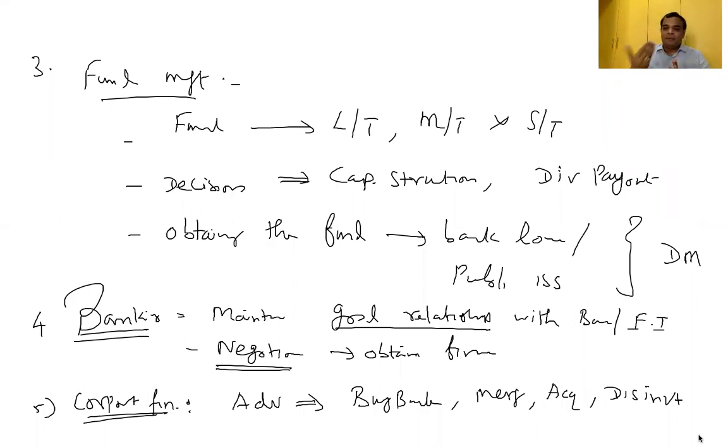And dividend payout, how much you have to pay as dividend. Those things you have to make a decision on. And obtaining fund from bank loan or public issue, which one is viable? For that, we have to do cost benefit analysis. Then the next function is called banking. We have to maintain a good relationship with the bank and financial institution so that we can go for better negotiation at the time of getting the loan.